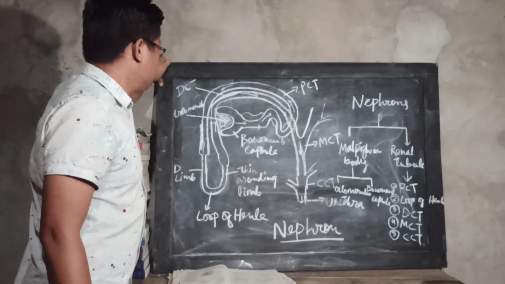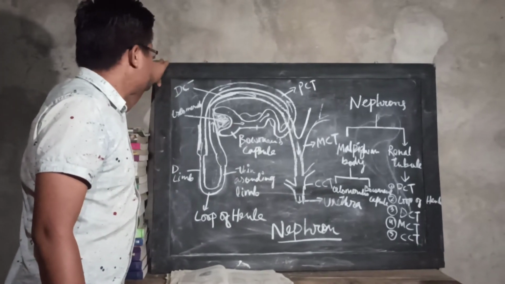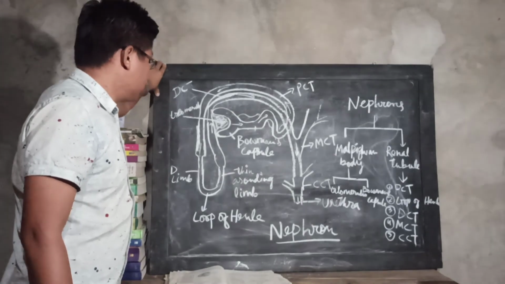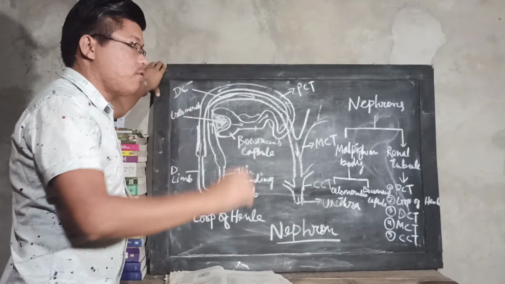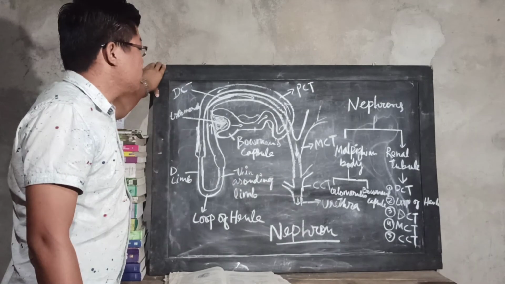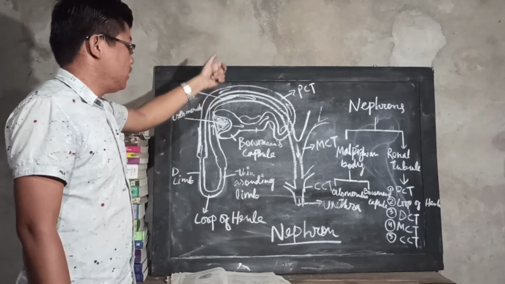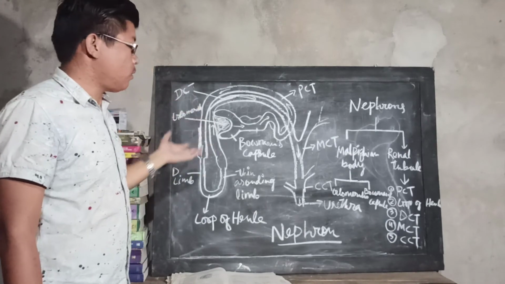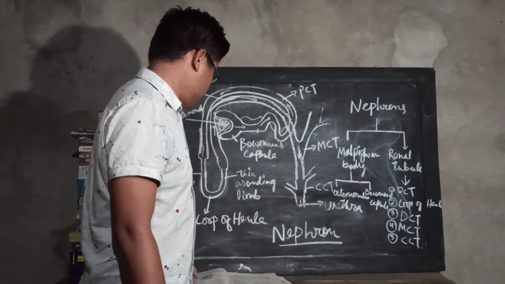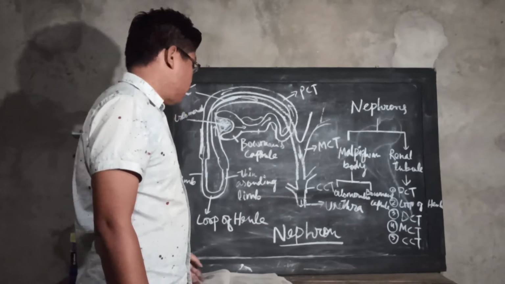So my dear friends, here are the structures of the nephron and the kidney. First of all, you will find the kidney. Then, when you go into the anatomical structure, you will find the nephron in the cortex as well as in the medulla.